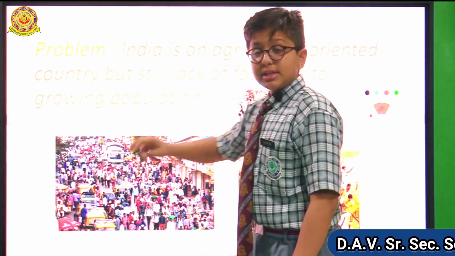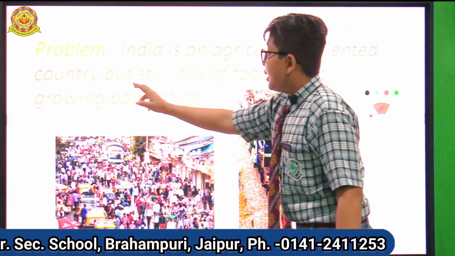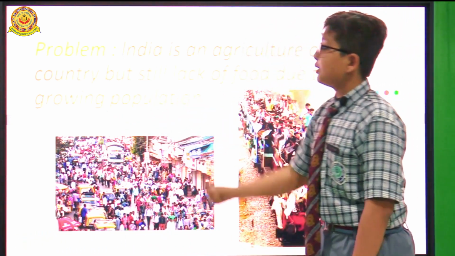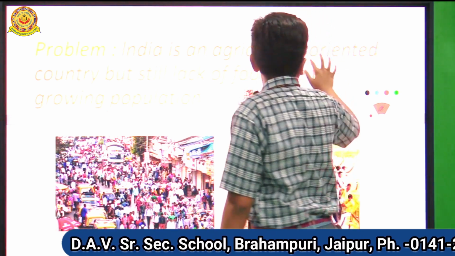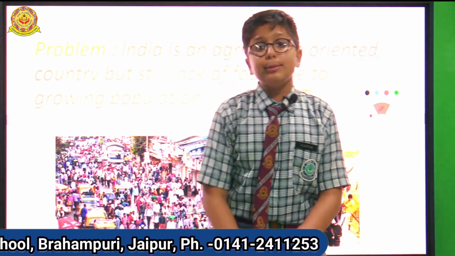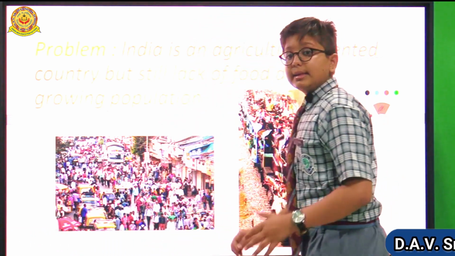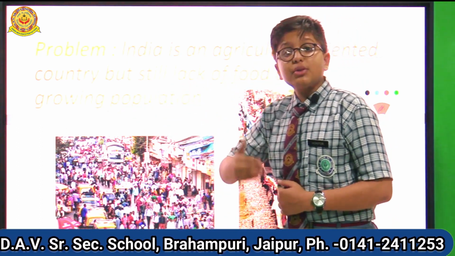You can see population is the problem. India is an agriculture oriented country. Why is there still a lack of food due to the growing population? India has a big business of agriculture. But a problem is created here: the growing population. The population is growing day by day.